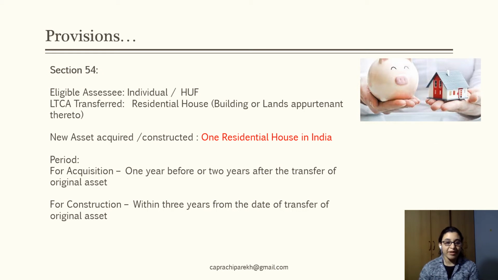Section 54 of the Income Tax Act 1961 deals with exemption of capital gains, which are typically long-term capital gains incurred on account of sale of a residential property. The eligible assessee who can avail exemption under this section is an individual or an HUF. The long-term capital asset which is transferred is a residential house. Now, this particular property which is transferred has to necessarily comprise of a building, and additionally it could have land which is appurtenant or adjacent to such building which is being transferred.